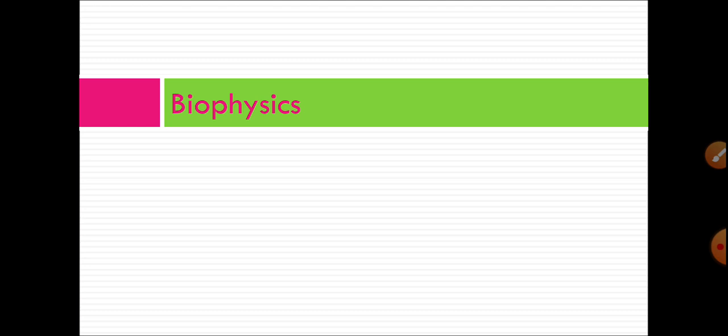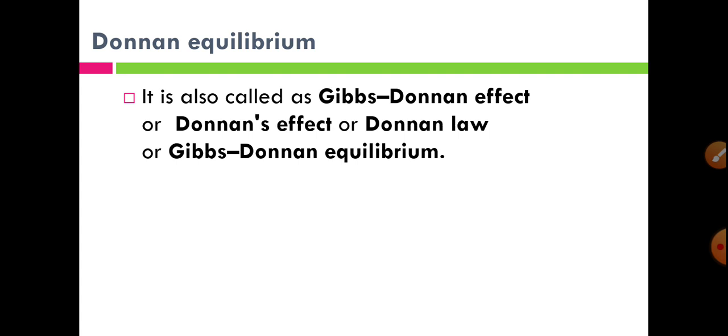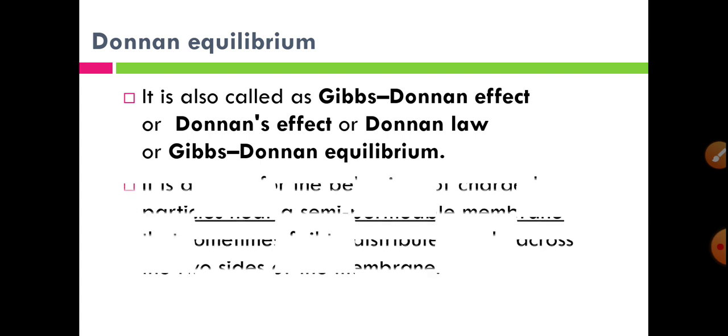So today we are going to start the new topic, that is surface tension. But before going to surface tension, let us have a short recap on Donnan equilibrium. So what is Donnan equilibrium? There are different names for it. Donnan equilibrium is also called the Gibbs-Donnan effect, Donnan's effect, Donnan law, or Gibbs-Donnan equilibrium. These are the different names for the same phenomenon.